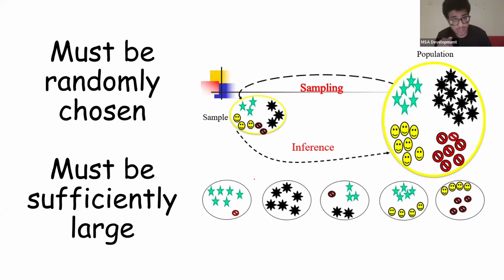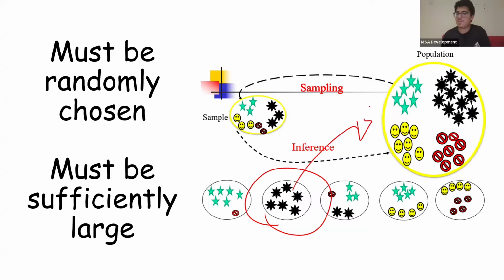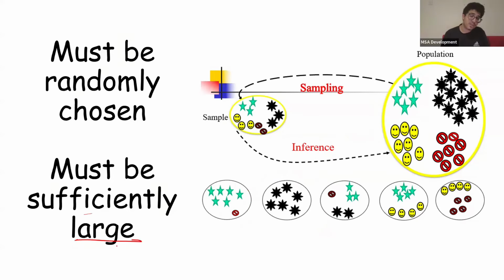Sampling theory, I think, is a new lecture. So focus up. This one just has a bunch of definitions you have to memorize. So first off, as you guys know, samples must be randomly chosen, obviously, okay? If they're not randomly chosen, if we're just selecting haphazardly, we might end up with a sample like this, which cannot be inferred, okay? It's not a representative sample of the population. Samples also must be sufficiently large, okay? They must be large enough for them to actually be able to represent the population, okay?